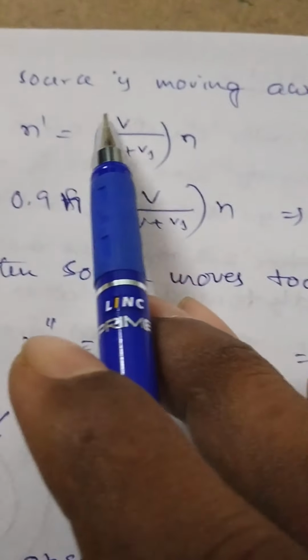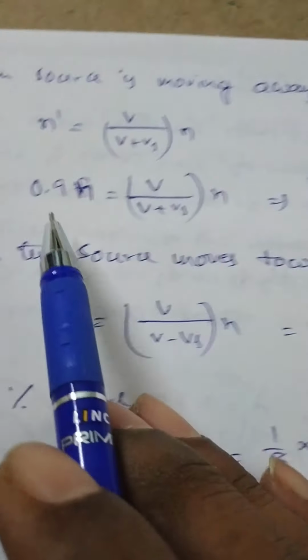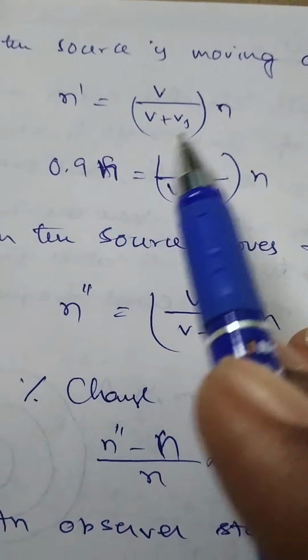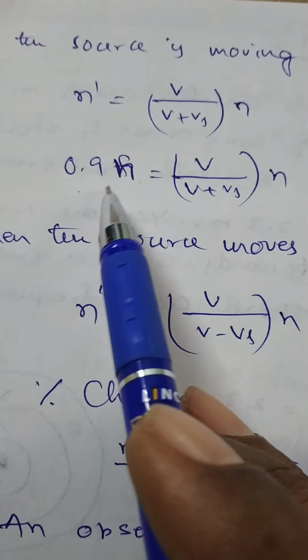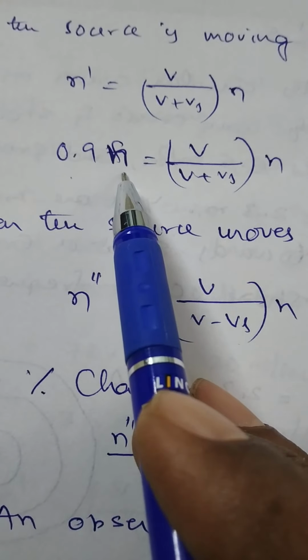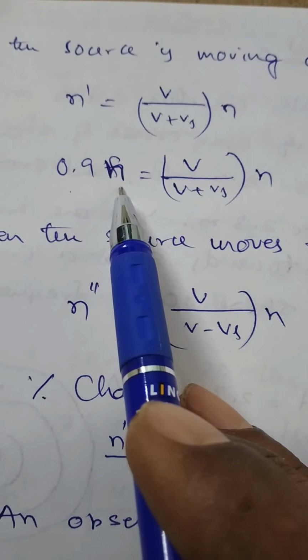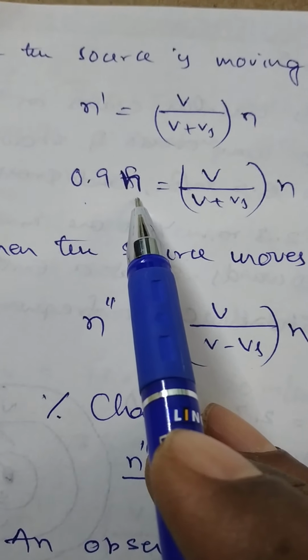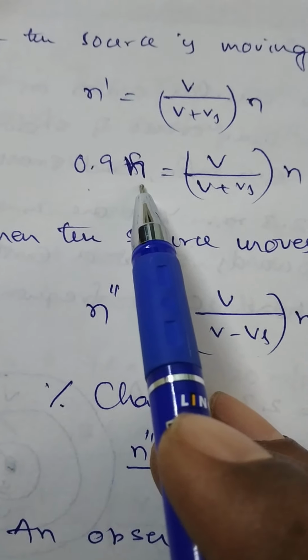So, if the source is moving away from the observer, N dash is equal to V by V plus Vs into N. N dash is equal to 0.9 into N. Because it is given that the frequency of the sound will decrease by 10%, meaning the remaining is 90%.